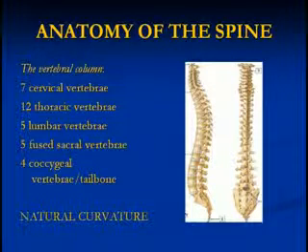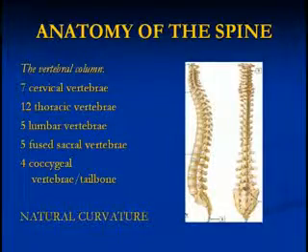So first off, I want to talk about the anatomy of the spine. Here you'll see a picture of the vertebral column. You'll notice that the spine is not just one block. It is made up of small pieces that we call vertebrae. The top vertebrae are what we call cervical vertebrae. They're made up of 7 vertebrae bones there. That's what we call your neck. The middle portion of your back is made up of 12 thoracic vertebrae. The thoracic spine links the neck to the lower back.